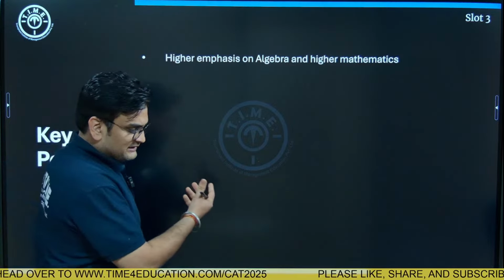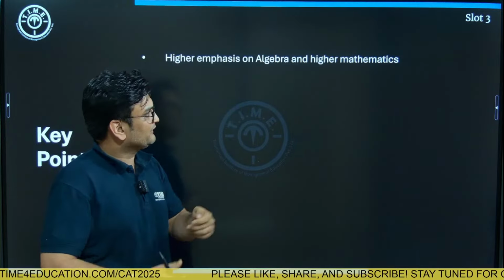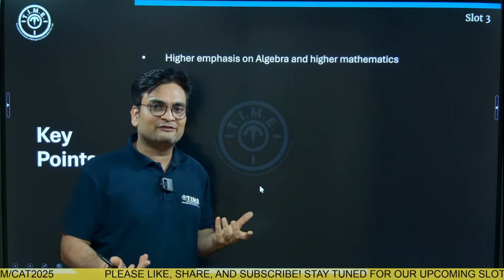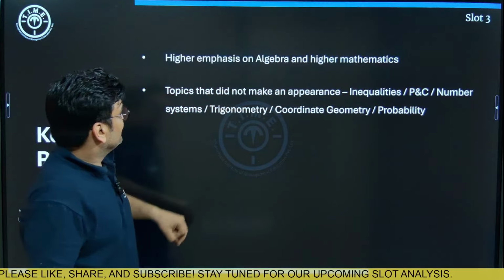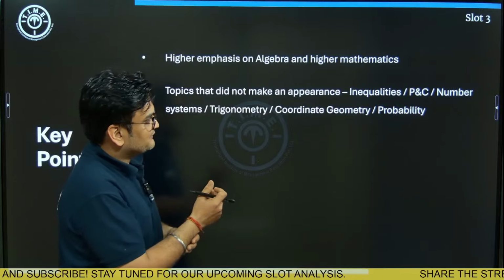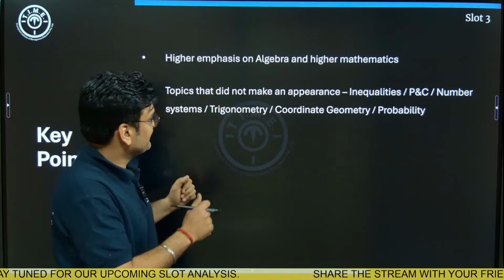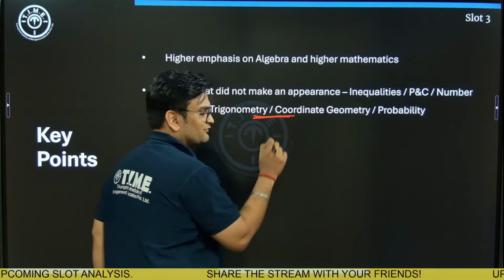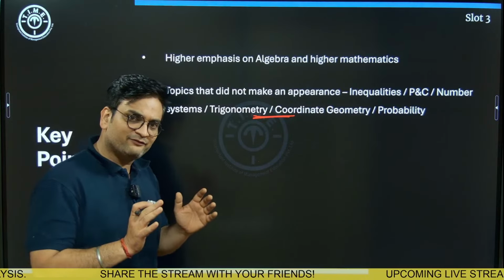Higher emphasis was clearly on algebra. Again, this is not something new; this is what has been happening over the past few years. And on higher maths, questions from quadratic equations also involved powers of 7, x power 7, 1 by x power 7, such type of questions. This time the topics that missed the train didn't have a single question: PNC, number systems, at least in slot 3. Trigonometry, there was none. Coordinate geometry, there was none. Generally there used to be a few questions from trigonometry and coordinate geometry over the years, but this time all the geometry questions were from plane geometry.